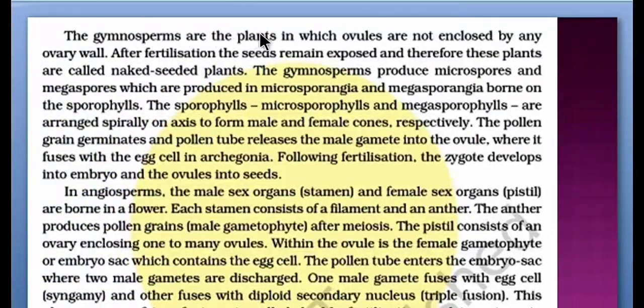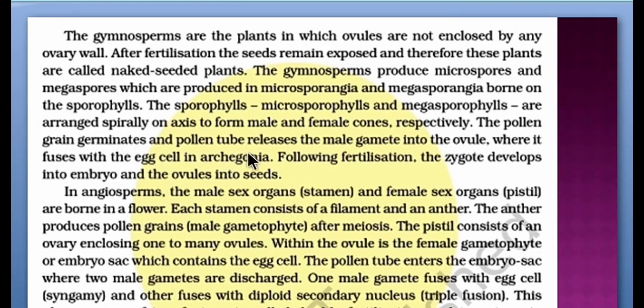The gymnosperms are the plants in which ovules are not enclosed by any ovary wall. After fertilization, the seeds remain exposed and therefore these plants are called naked-seeded plants. The gymnosperms produce microspores and megaspores which are produced in microsporangia and megasporangia borne on the sporophylls. The sporophylls, microsporophylls and megasporophylls are arranged spirally on axis to form male and female cones, respectively.